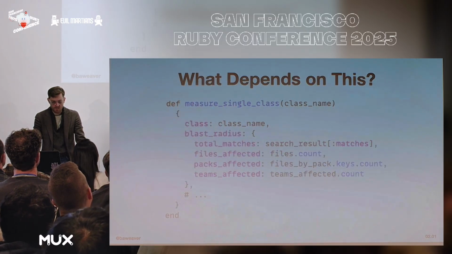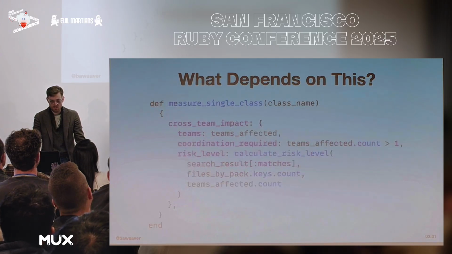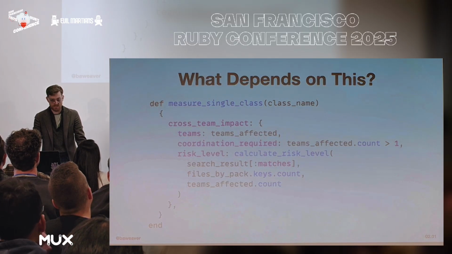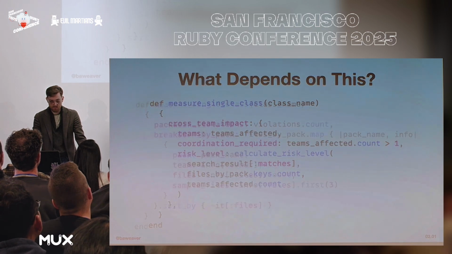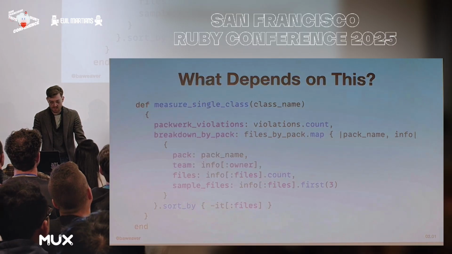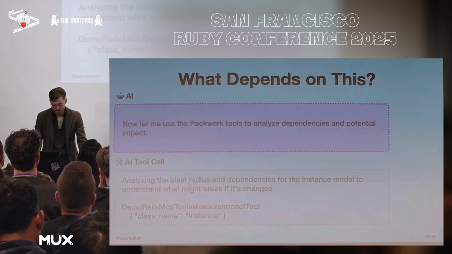And we might have a lot of information here, such as how many files match, how many files are affected, what packs are affected, what teams are affected. Maybe we want to know about cross-team impact as far as how many teams are going to be involved in this as soon as I open this up for PR. How many coordinations do we have to have? What's the risk level, which is a heuristic based on how many matches, packs, or involved teams there happen to be. And then maybe we happen to have Packwerk violations to break down that information by pack. If we feed that information into AI, we can get an idea of what exactly is going on there.